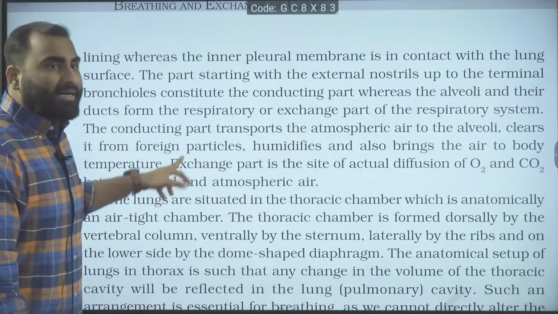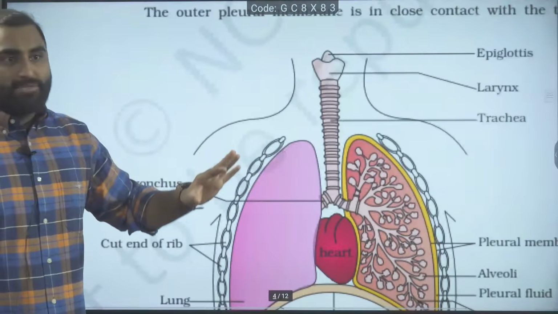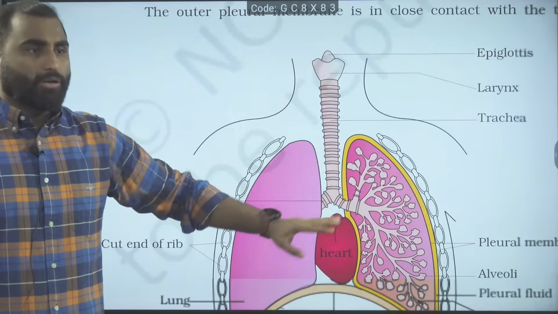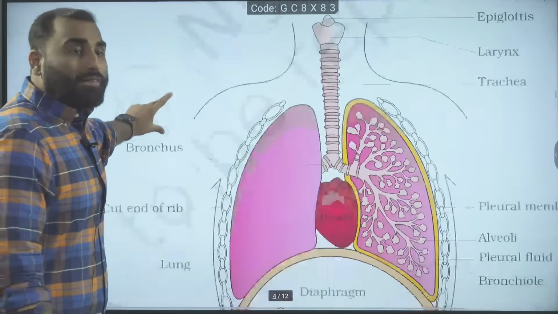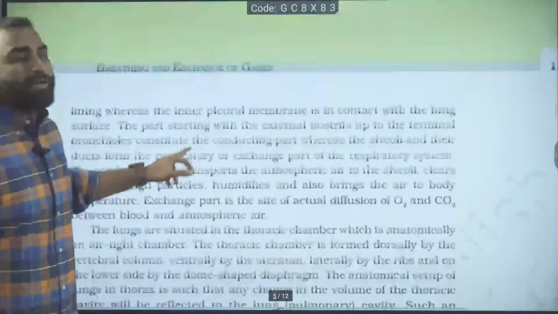Now, next line. Moving ahead again. All diagrams are important: epiglottis, larynx, trachea, pleural fluid, cut-end. All the diagrams, every labeling you have to go through carefully. Next, moving to the next paragraph.